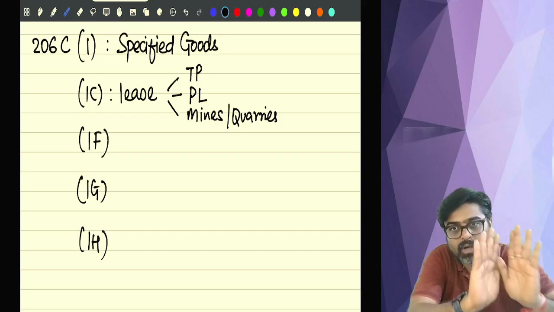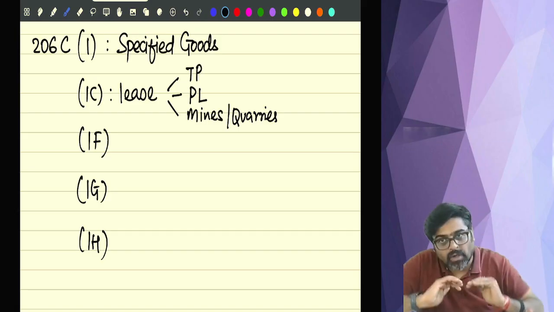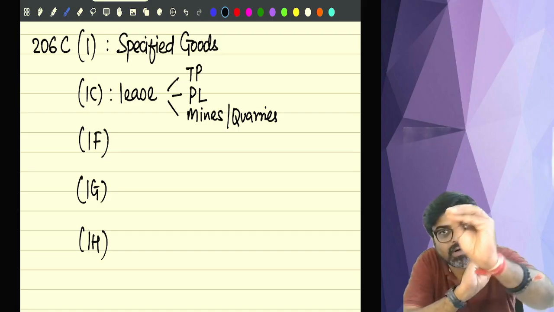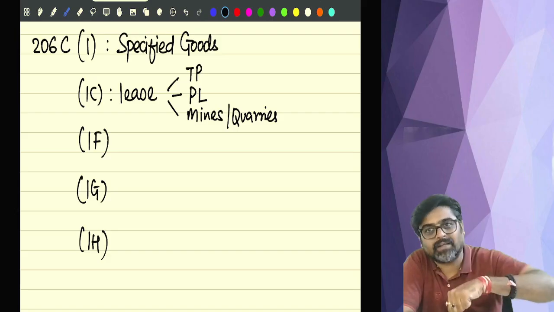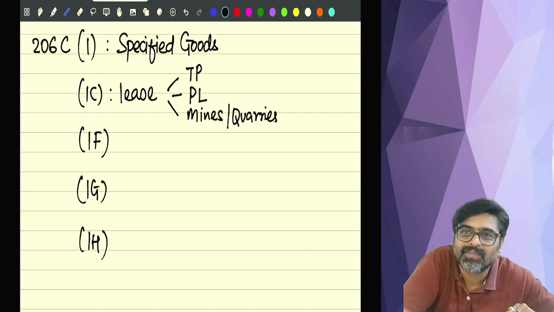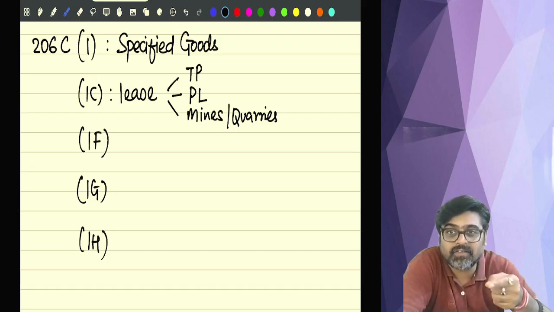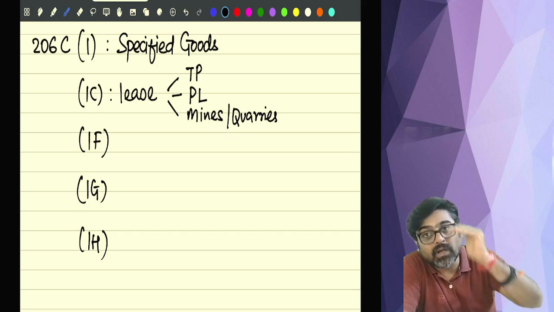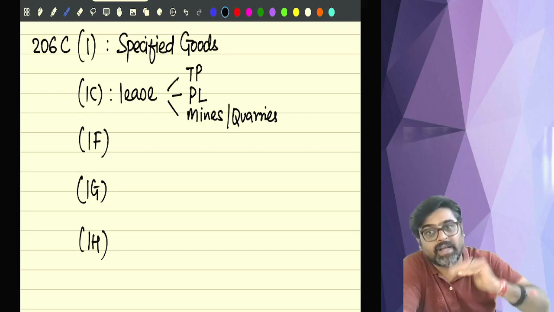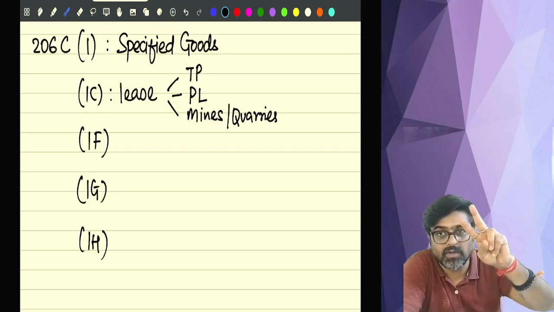Definitely, whatever income you earn from this pay and park business, at least the lease rent which you are going to pay me, at least that much amount you will earn as income, no? So on that amount, the lessor will collect the tax right now and give it to the government. So if the lessor is leasing a parking lot, a toll plaza, mines or quarries to any lessee, the lessor is required to collect TCS along with the lease rent. At what percent? 2%.